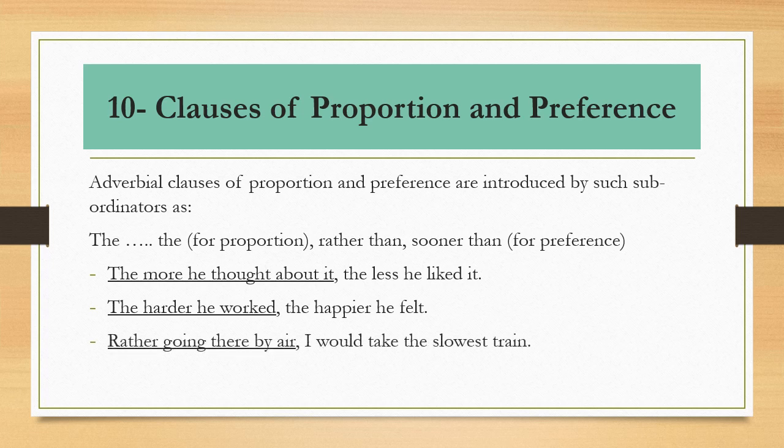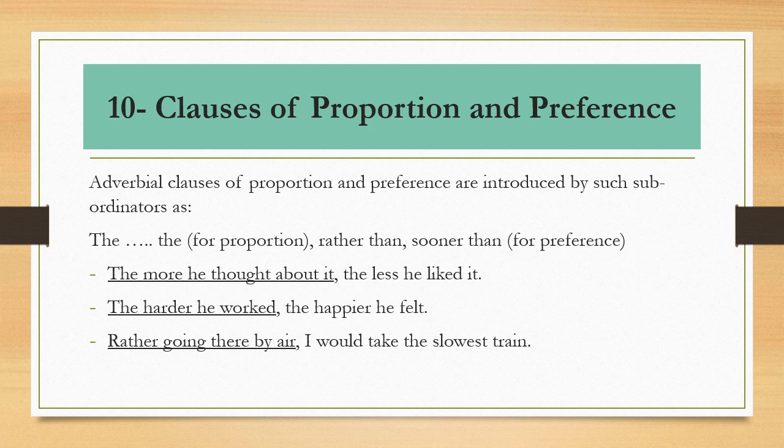Rather going there by air, I would take the slowest train. المفروض تنكتب هنا rather than going there by air, I would take the slowest train. So rather than going there by air, it is a clause of preference.